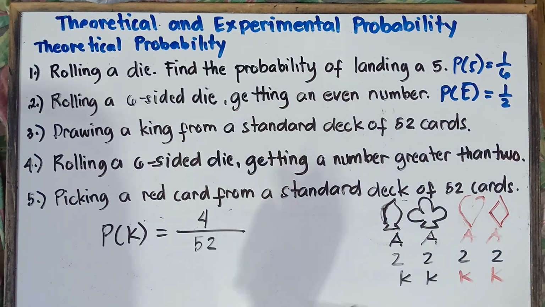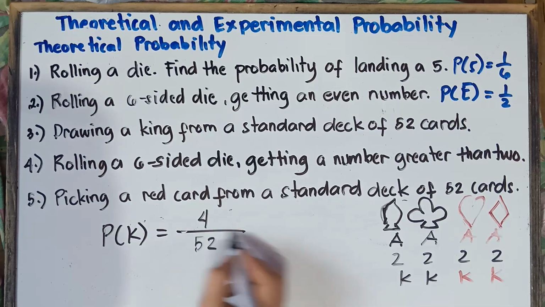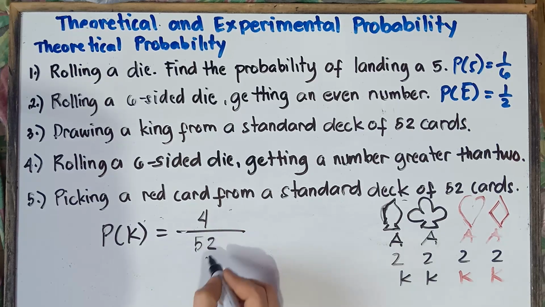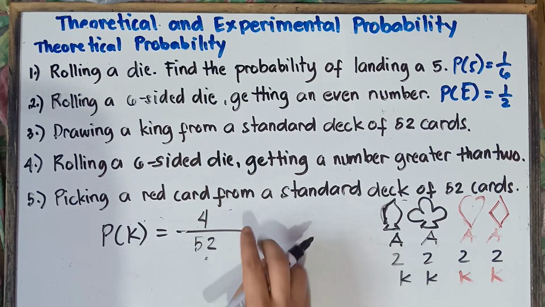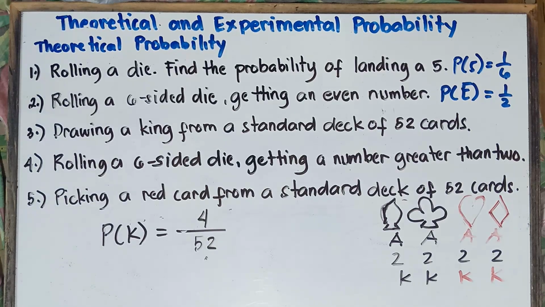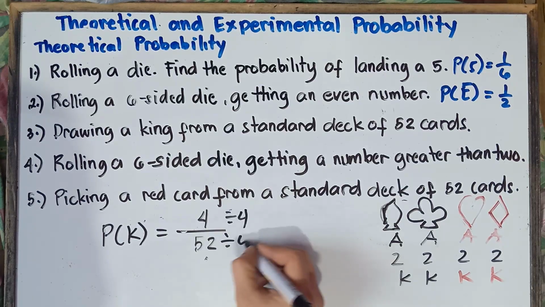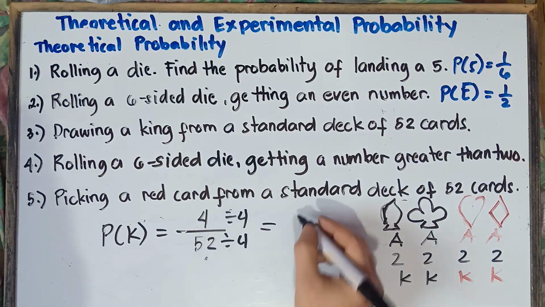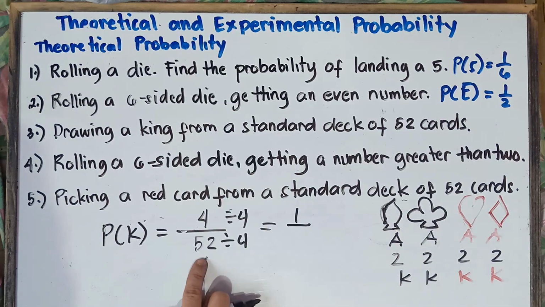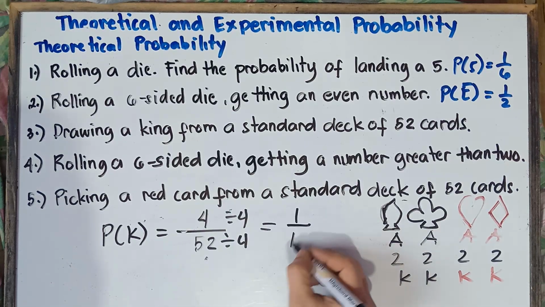We have 4 kings. And then the total number of cards, that would be 52. That's why 52 is on the bottom part. So total number of possible outcomes, that would be 52. Can we reduce? Yup, we can reduce this one by 4. Divide by 4. So 4 divided by 4 is equal to 1, and 52 divided by 4 is equal to 13.